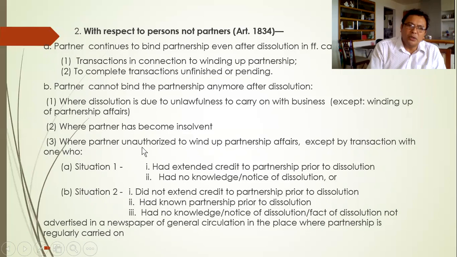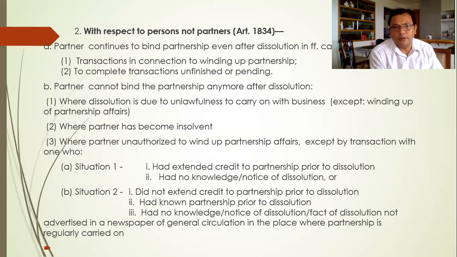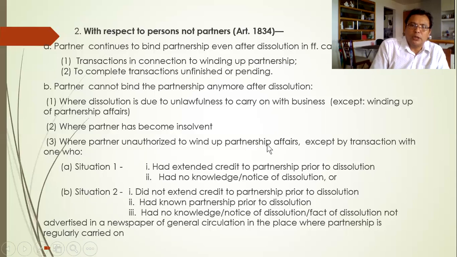Number three, where a partner is unauthorized to wind up partnership affairs, except by transaction with one who, number one, had extended credit to the partnership prior to dissolution. So there is already extended credit to the partnership before the dissolution happened. Number two, had no knowledge or notice of dissolution. So in this case, the person dealing with the unauthorized partner has no knowledge that the partnership is undergoing dissolution.